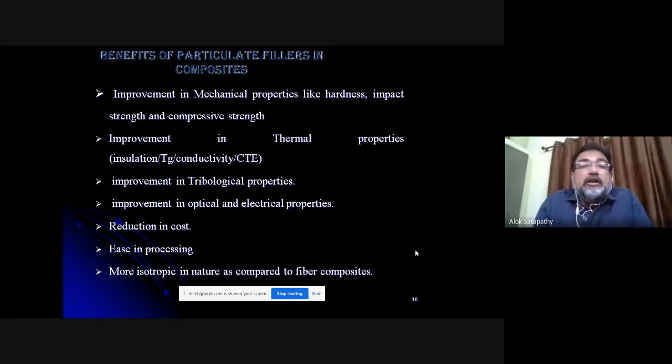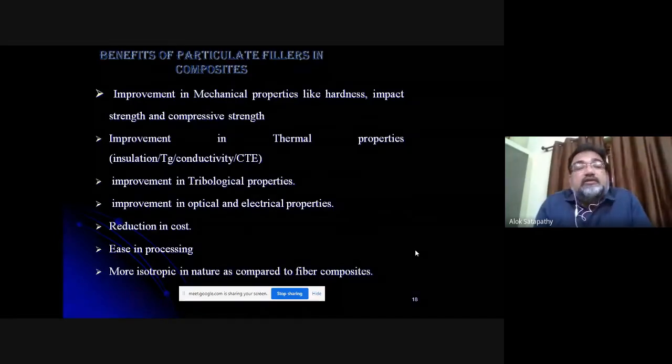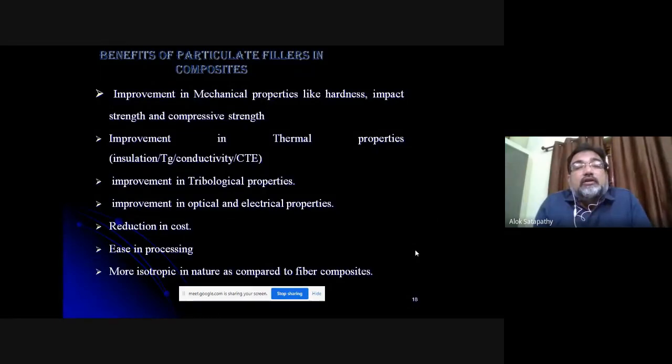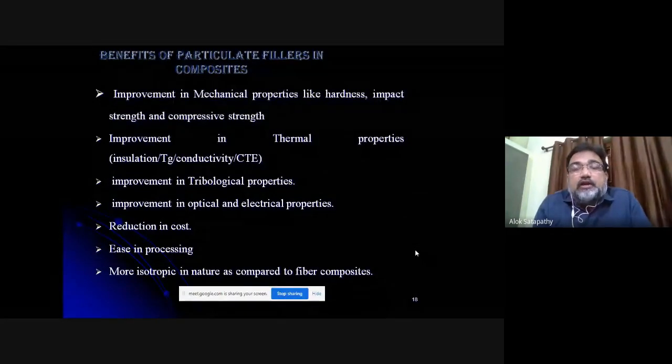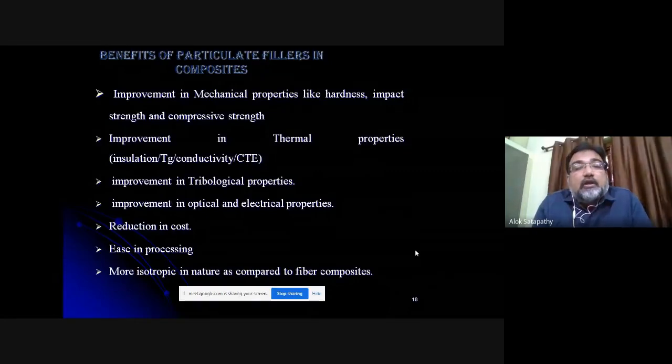Now, with the reinforcement of particulates and improvement of hardness, you also get some improvement in the tribological properties. That means they are now better materials for tribo applications and wear applications. You get enhancement in the optical and electrical properties. Of course, you have to choose the right filler for that.